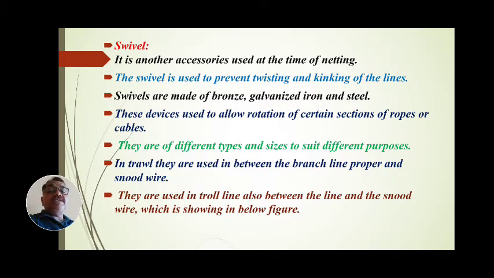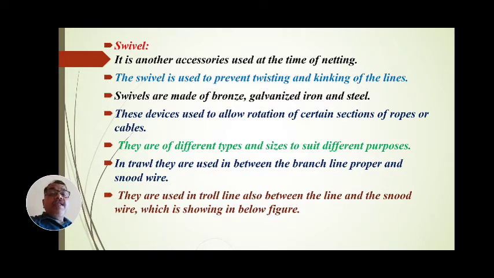These devices allow rotation of certain sections of ropes or cable. Due to these swivels, rotation occurs and twisting of the rope does not happen. When twisting does not occur, the net operates in a straight, perpendicular condition in water. They are of different types and sizes to suit different purposes.